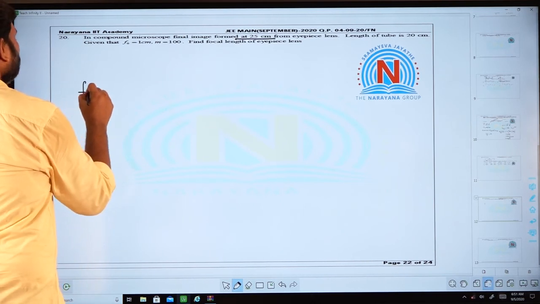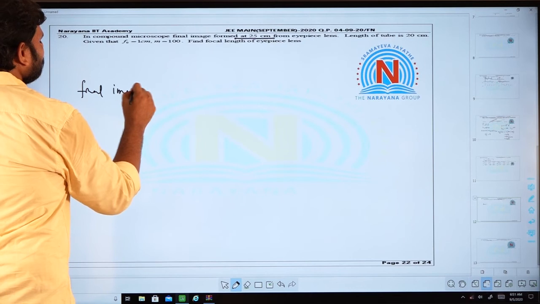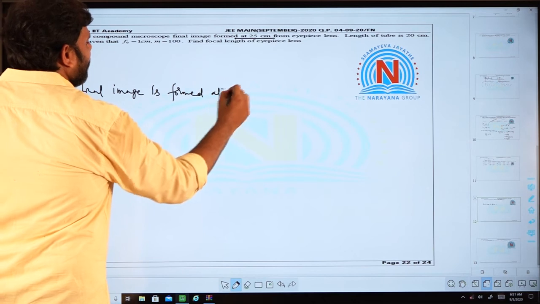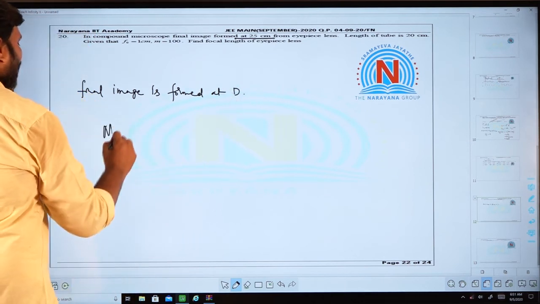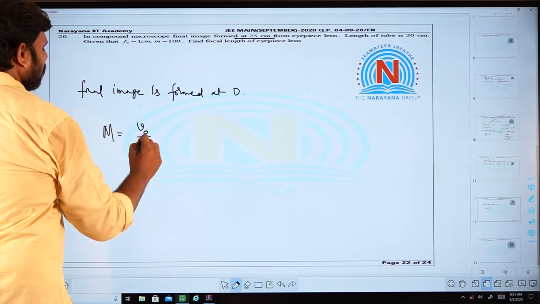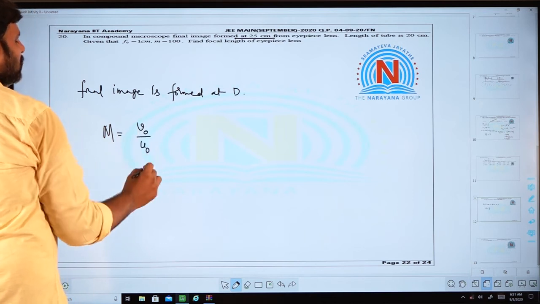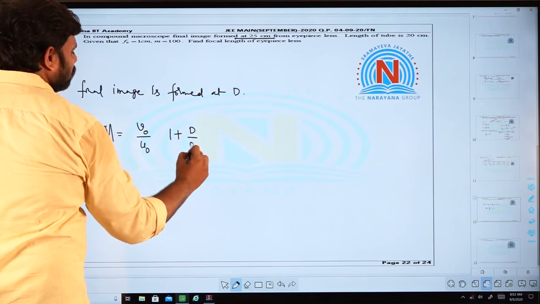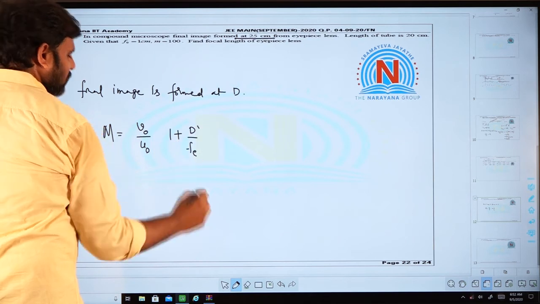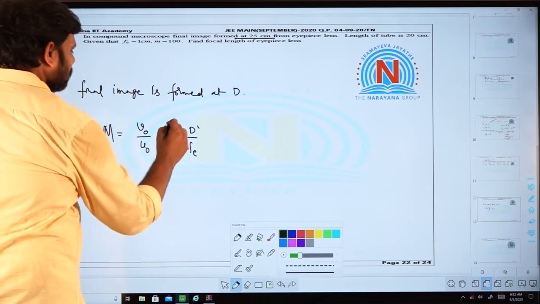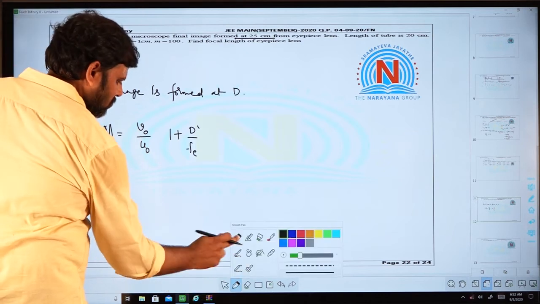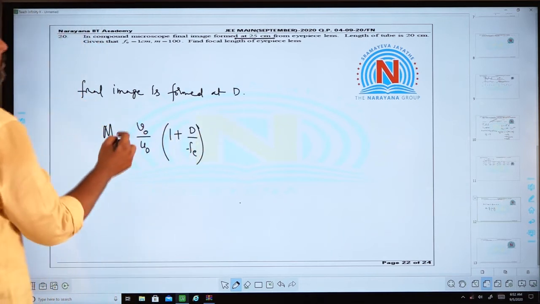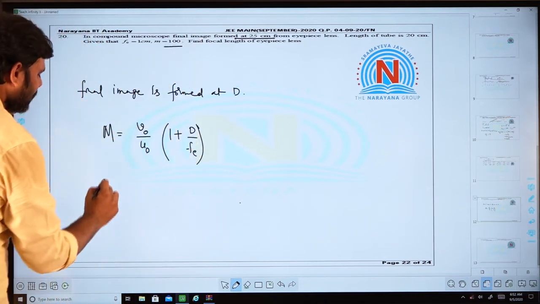So when the final image is formed at least distance of distinct vision, you know the magnifying power will be calculated as VO by UO, the object distance and the corresponding image distance for the objective lens, into 1 plus D by FE. So everything is given. See, the magnifying power here is given as 100.